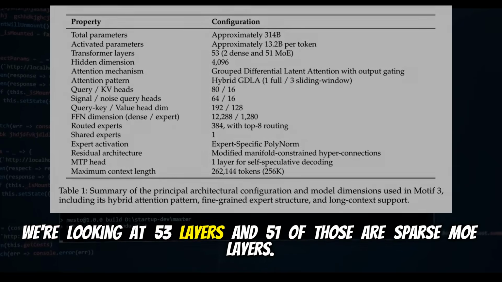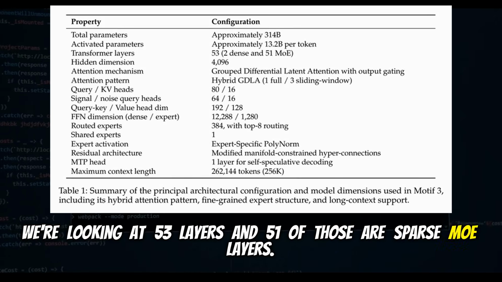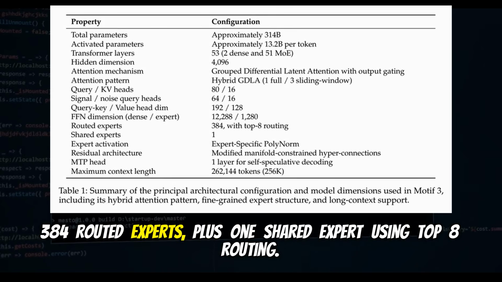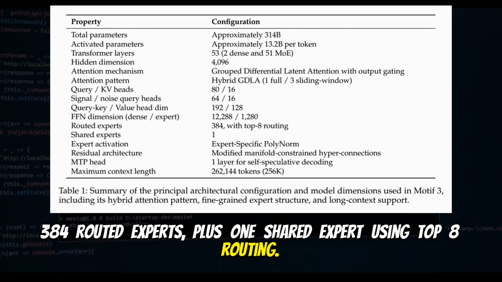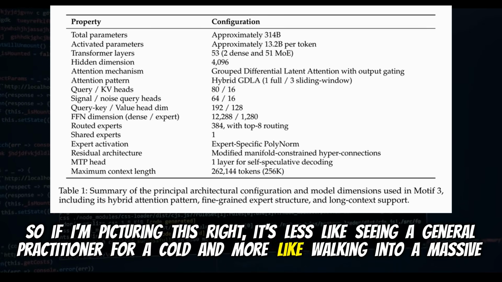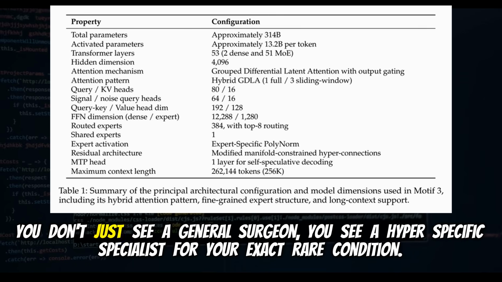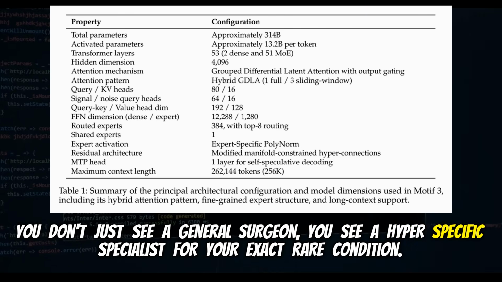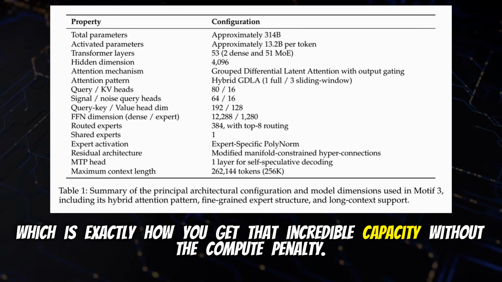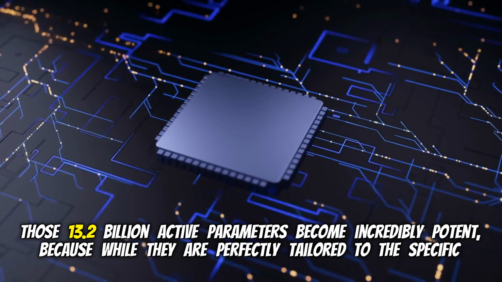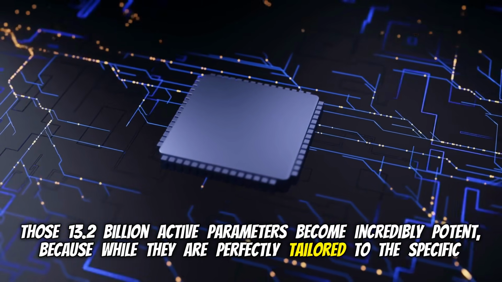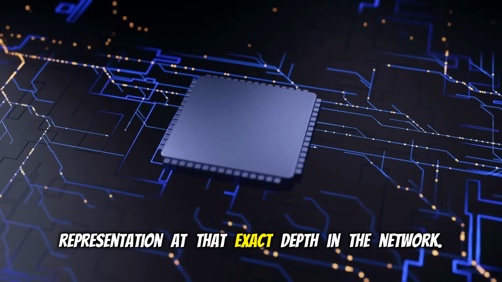We're looking at 53 layers, and 51 of those are sparse MOE layers. Yeah, the sparsity here is hypergranular. Right. 384 routed experts plus 1 shared expert using top 8 routing. So if I'm picturing this right, it's less like seeing a general practitioner for a cold and more like walking into a massive research hospital. You don't just see a general surgeon, you see a hyper-specific specialist for your exact rare condition. Which is exactly how you get that incredible capacity without the compute penalty. Those 13.2 billion active parameters become incredibly potent per token because they're perfectly tailored to this specific representation at that exact depth in the network.